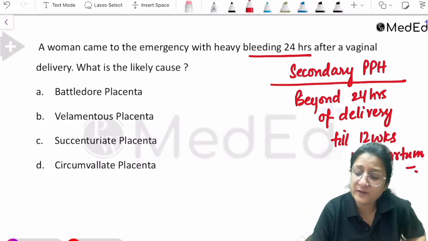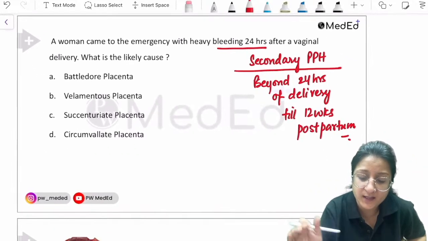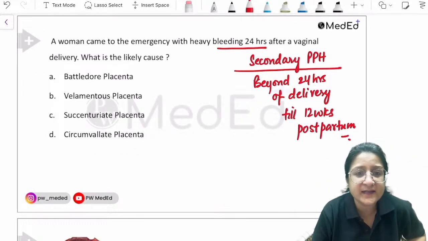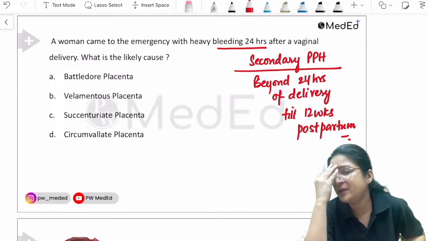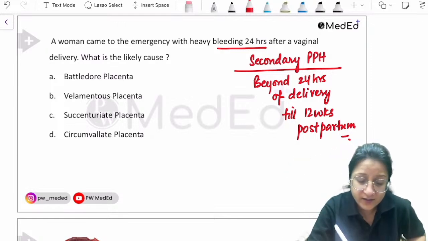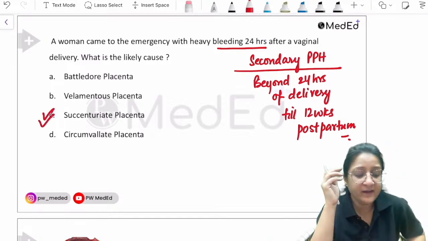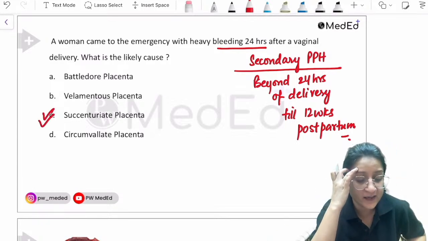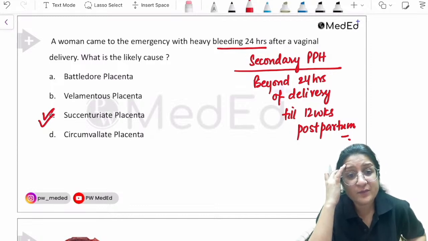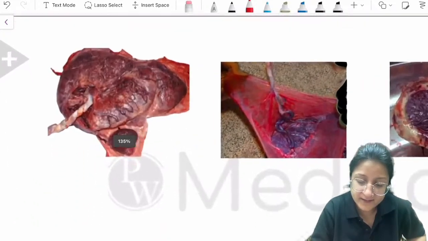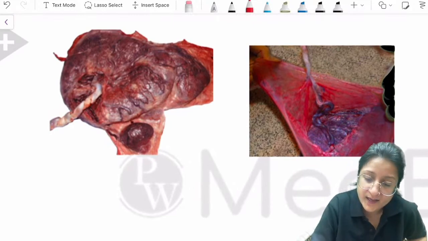Most common cause of secondary PPH, retained products, retained bits of placenta, retained placental bits. In which circumstance can we have retained placental tissue? Succenturiate placenta, right? So in succenturiate placenta, what do we have? Look at this, identification of images.